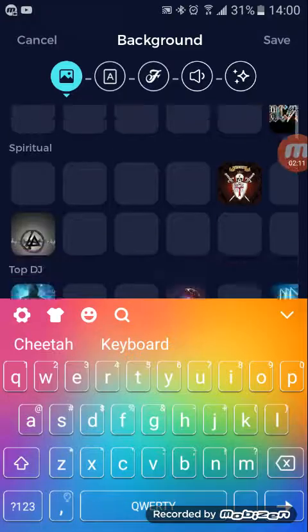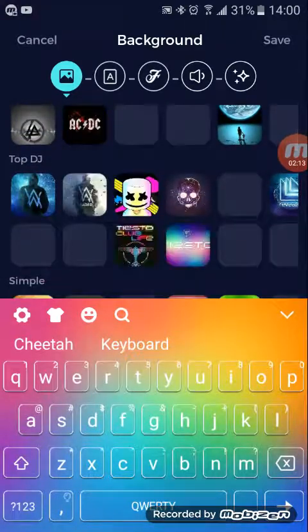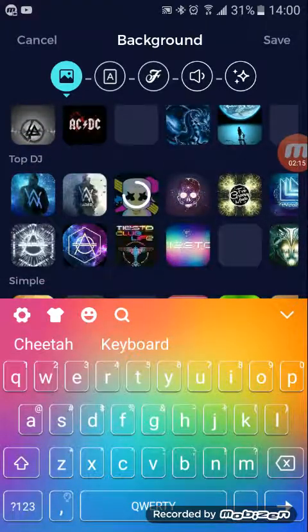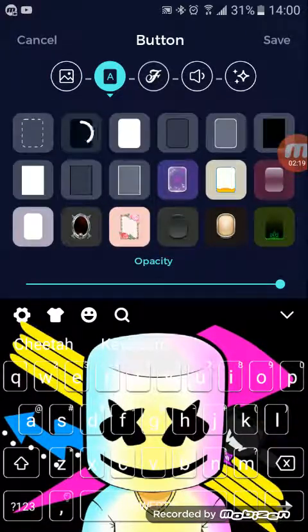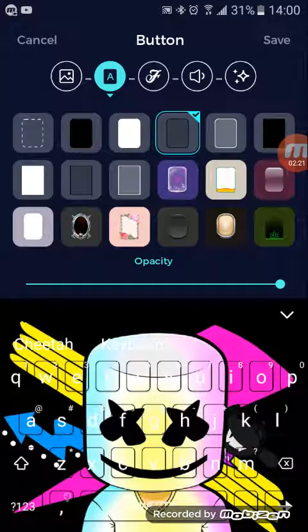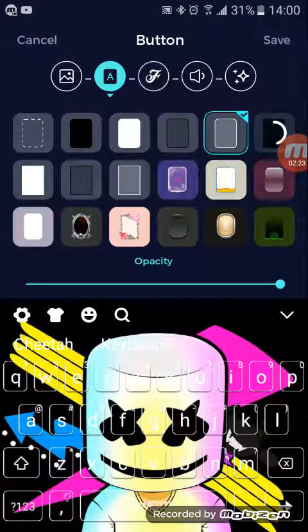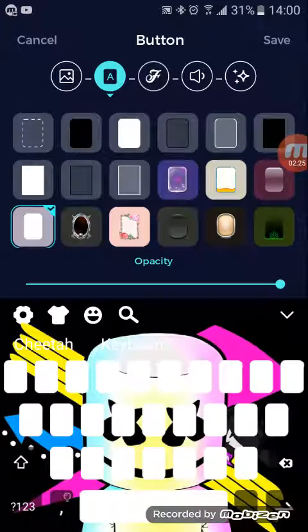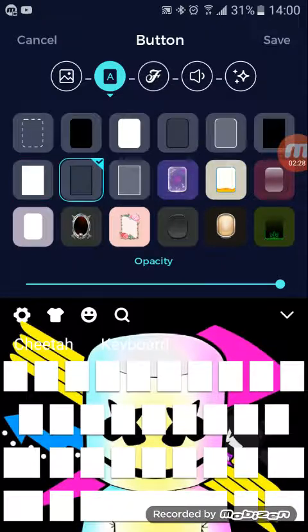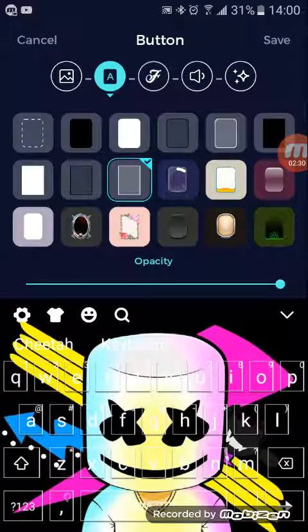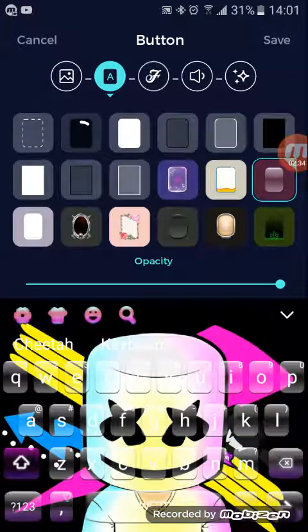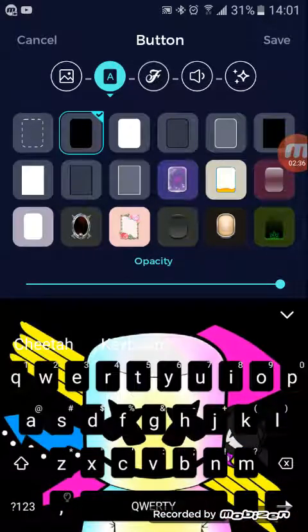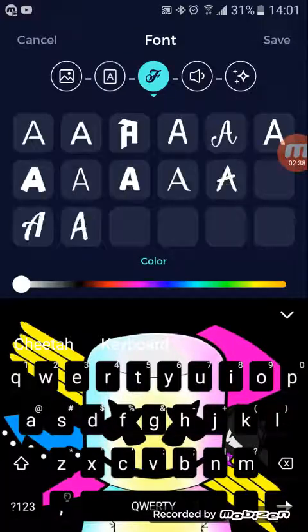Choose anything you want. For today, I'm gonna choose like marshmallow. So the marshmallow's lit. You can choose anything you want here. Any one of them. I think I'm gonna choose the black one because it stands out. And then I'm gonna